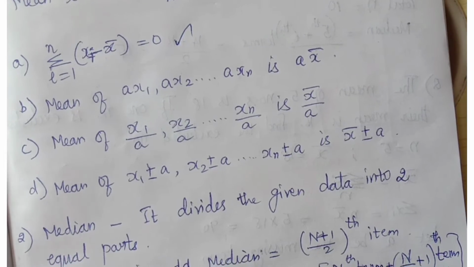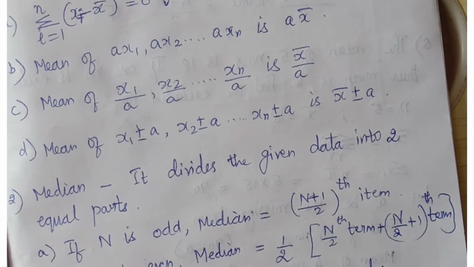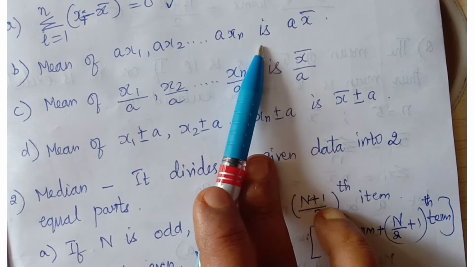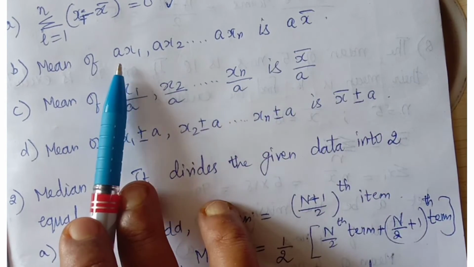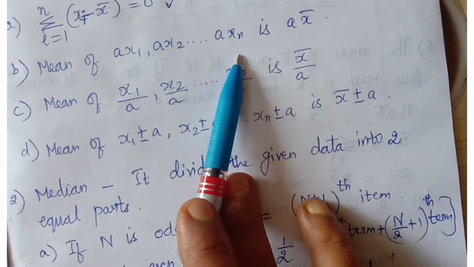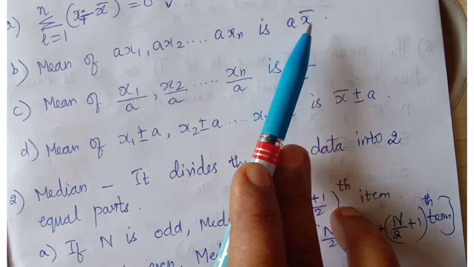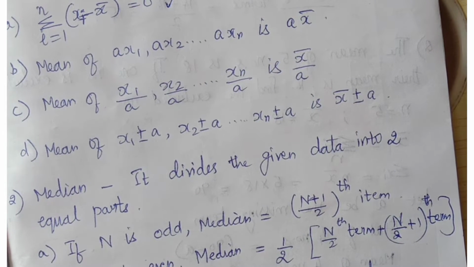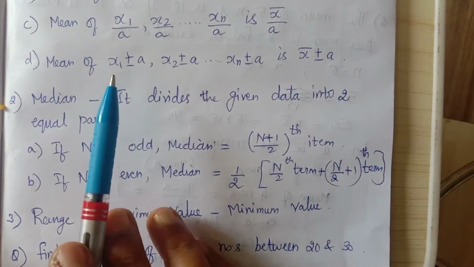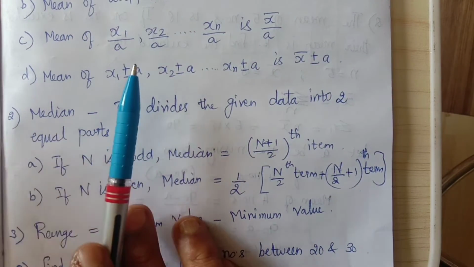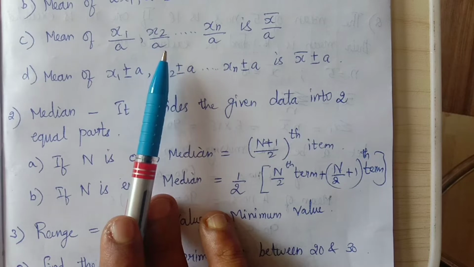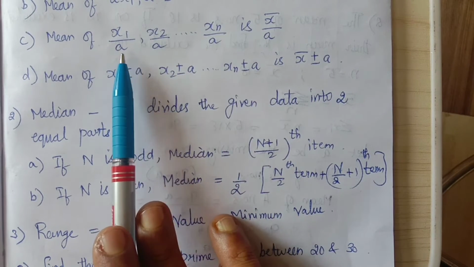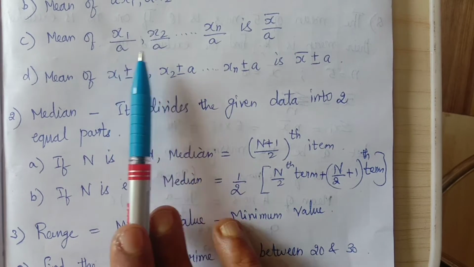The next thing is, if you have the mean of ax1, ax2, axn, etc., it is given by a into x bar. That means if you have a common multiple for all the terms, that multiple you can take out and simply multiply with the mean value. When we need to find the mean of data such that x1 by a, x2 by a and something common like this is given, that is it has a common divisor, every term is divided by a common term.